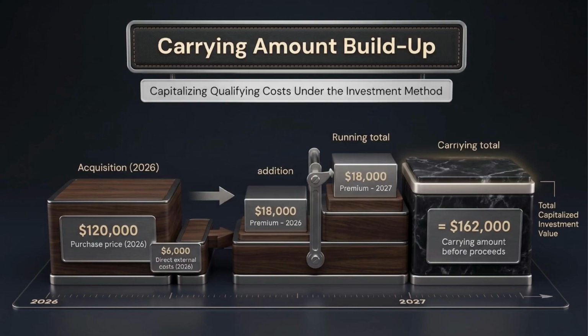The total carrying amount is $162,000. The reconciliation is 120,000 plus 6,000 plus 18,000 plus 18,000, which equals $162,000. Nothing is expensed during the holding period under this method.